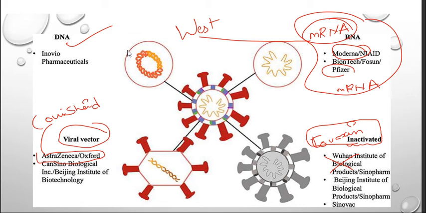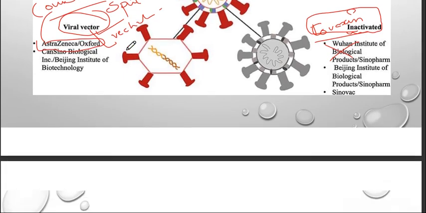We did not come across DNA vaccines because few pharmaceutical companies are producing them, but mostly we need to know viral vector, that is Covishield, Covaxin, and mRNA. Even Sputnik V is a viral vector. Vector means a vehicle. Remember that.